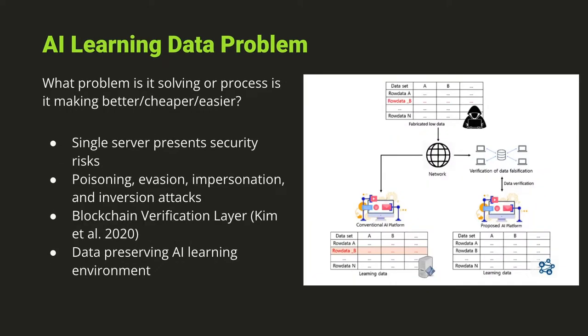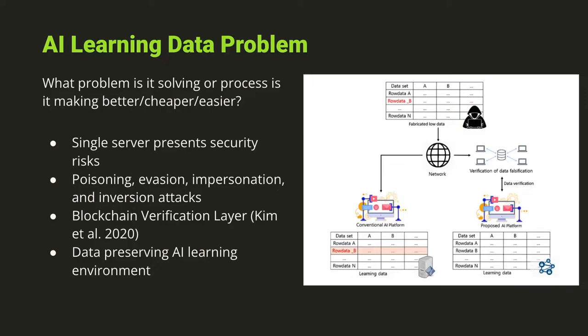The second problem that I wanted to look into is the learning data problem. In order for an AI algorithm to learn, it needs a ton of input data. There's a bunch of input data that, for example, deep neural networks will learn from. One of the things that can be done is all of the data that the AI algorithm learns from can actually exist on the blockchain.